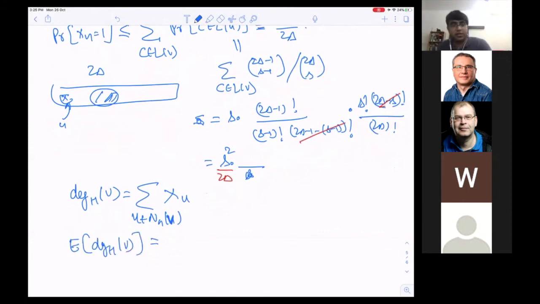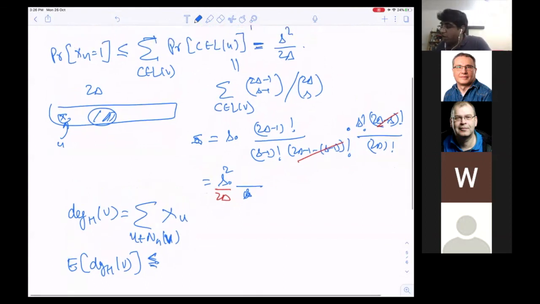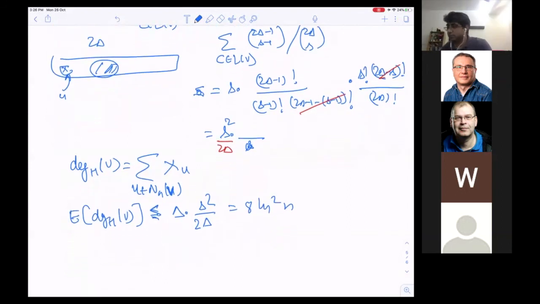Well, we know that XU are indicator random variables, and the probability that XU equals 1 is at most S square by delta, so the expectation is at most delta times S square by 2 delta, which is equal to 8 log square n. Right? Because it is 16 log square n, divided by 2.